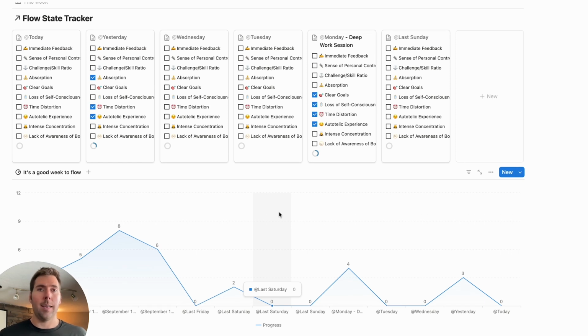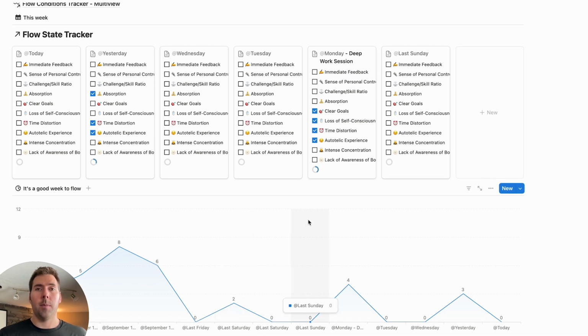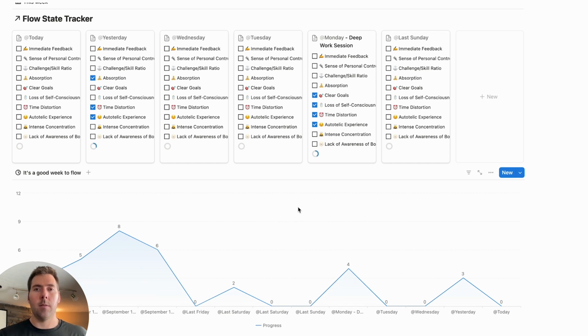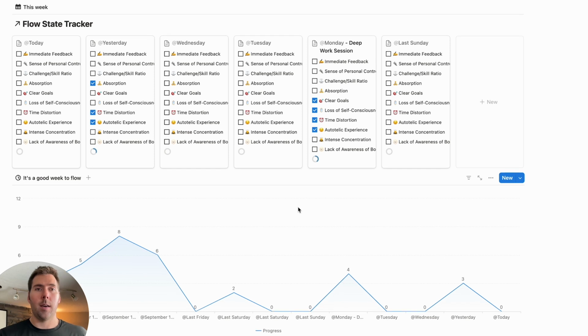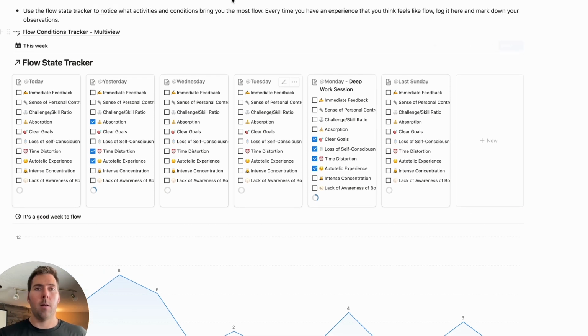Basically, the idea is the more that we can experience flow, the more that we can understand it, the better that we're going to be able to tap into this state that the peak masters are only able to experience 15 to 20% of the time. How can we spend more time in flow is through building up the awareness and understanding of what brings us the most flow.